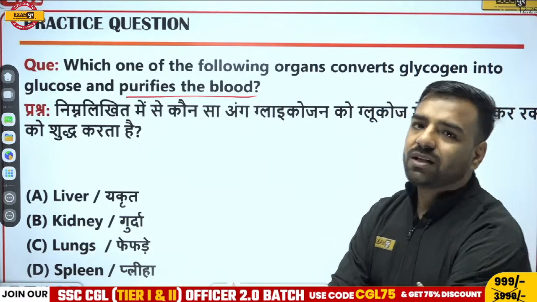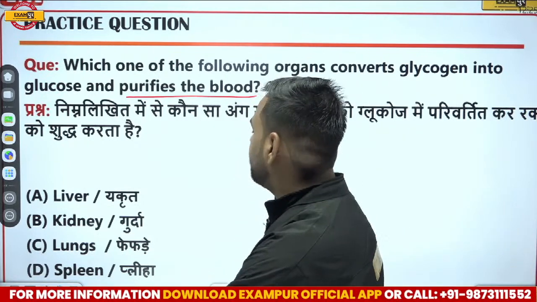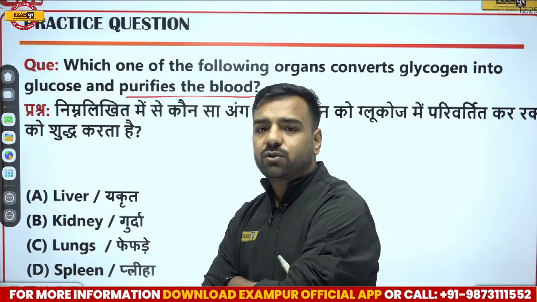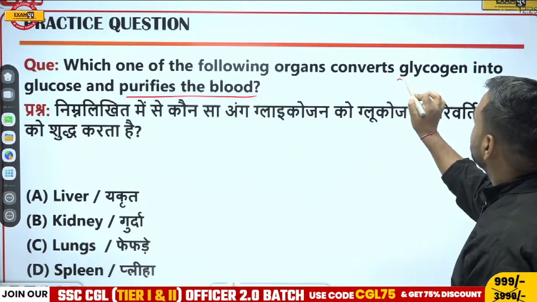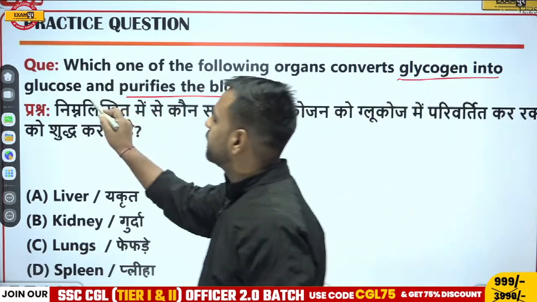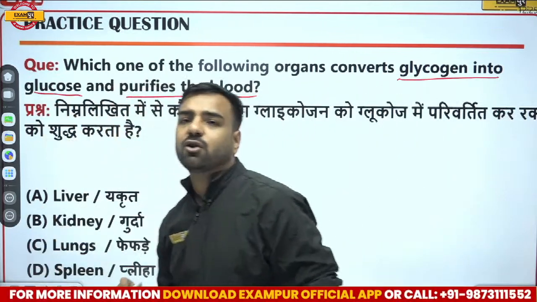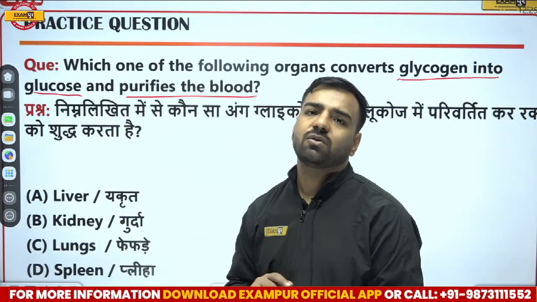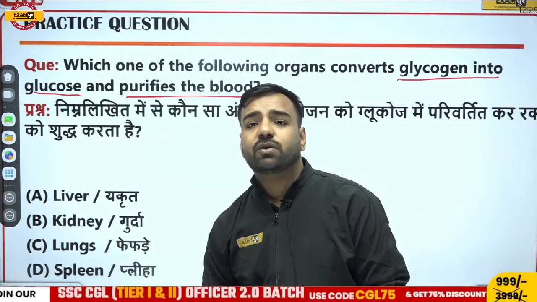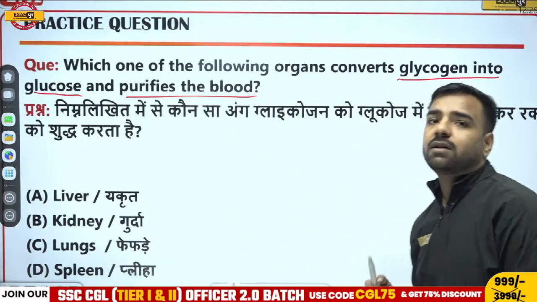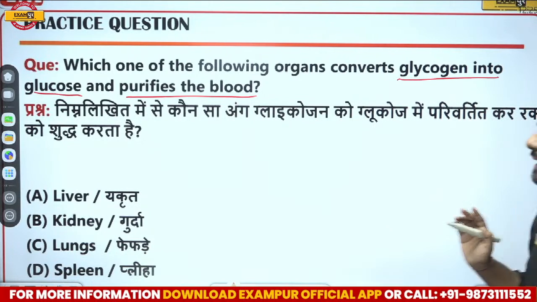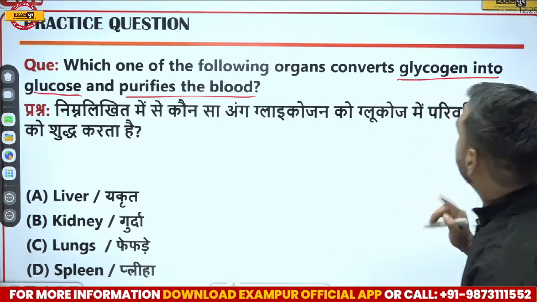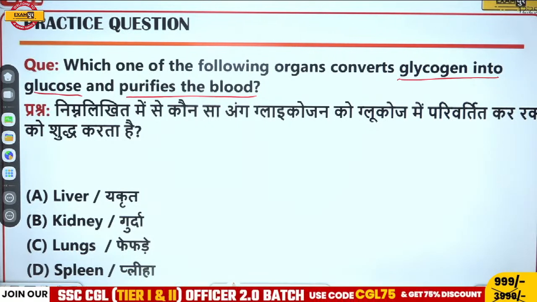When we talk about the purification of the blood, obviously kidney is the one that comes into our mind. But there's one more thing. Conversion from glycogen to glucose. This point is very important. If I'll talk about this conversion from glycogen to glucose, so here the correct answer is going to be a kidney. Sorry, liver. Do not forget. What I'm saying, if I'll only talk about purification of the blood, that would be kidney. But here, conversion of glycogen into glucose is also there. So here the correct answer would be A.